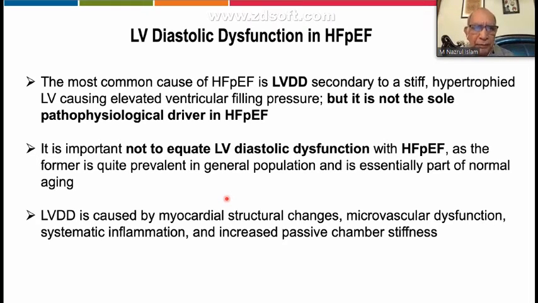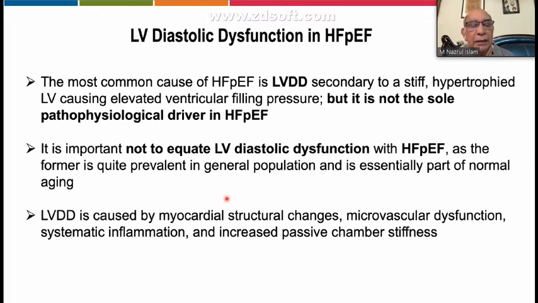So, what about the LV diastolic dysfunction in heart failure with preserved ejection fraction? Definitely, the most common cause of heart failure with preserved ejection fraction is left ventricular diastolic dysfunction, secondary to the stiff, hypertrophied heart. But we must remember, it is not the sole pathophysiological driver for this type of heart failure. It is important not to equate left ventricular diastolic dysfunction with heart failure with preserved ejection fraction, because in many older people in the general population,